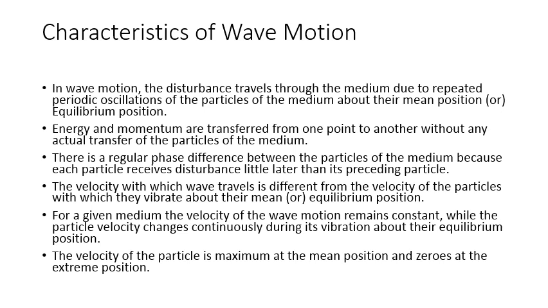The velocity with which the wave travels is different from the velocity of the particles with which they vibrate about their mean or equilibrium position. For a given medium, the velocity of the wave motion remains constant, while the particle velocity changes continuously during its vibration about the equilibrium position. The velocity of the particle is maximum at the mean position and zero at the extreme positions.